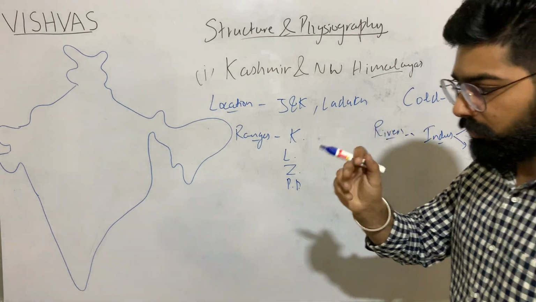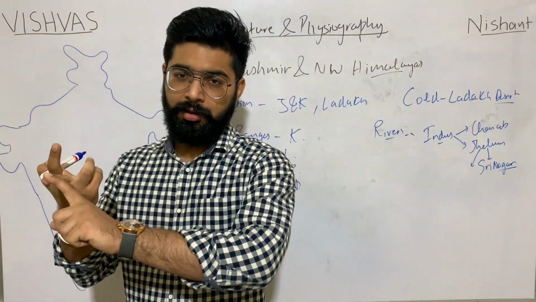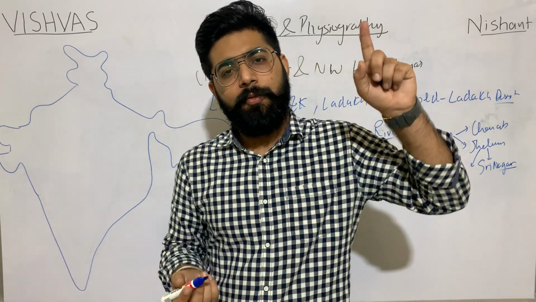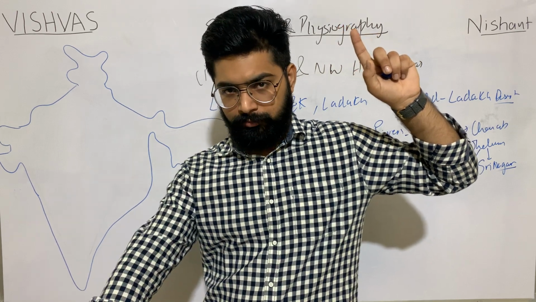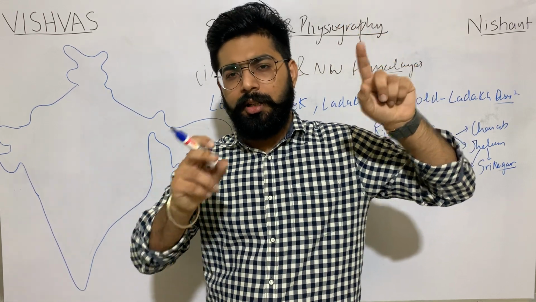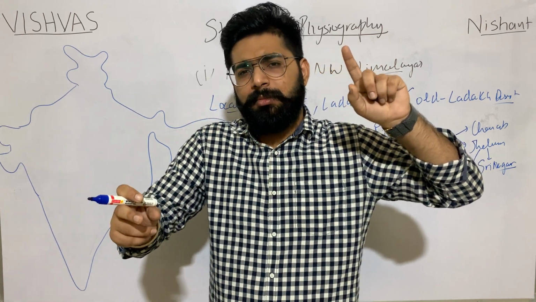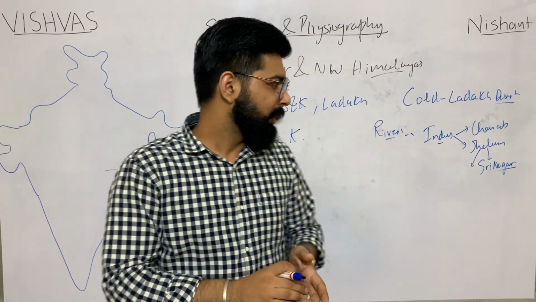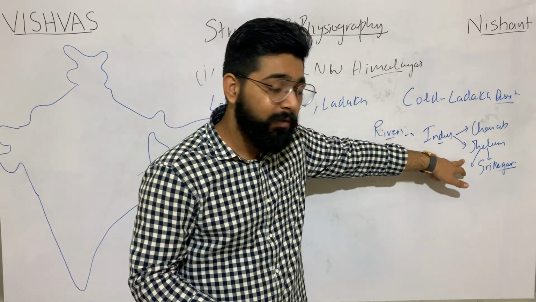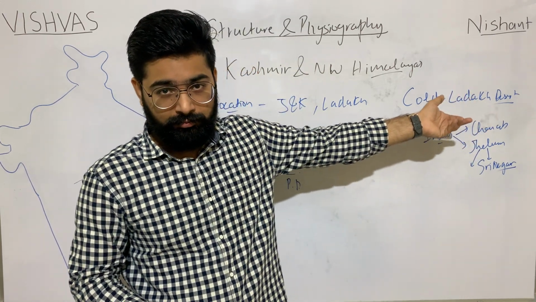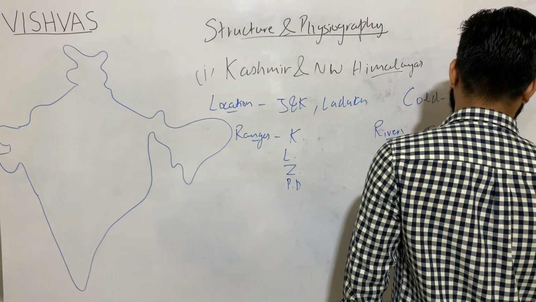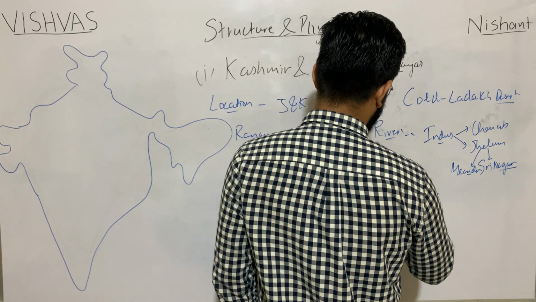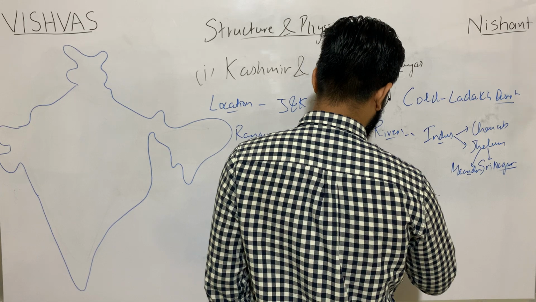See, the river has three stages. The one is youthful stage, the other is mature, and the third is old stage. Youthful stage is from the origin of the river till the foothills. Usually in this youthful stage, the river seldom meanders. It does not form meanders. But despite being in its youthful stage, Jhelum meanders. Further, it mentions passes, then lakes also.